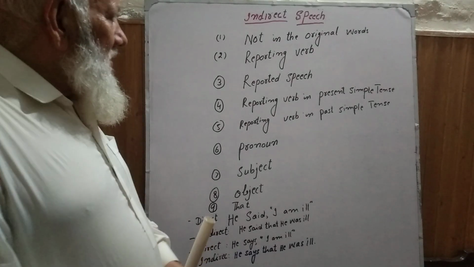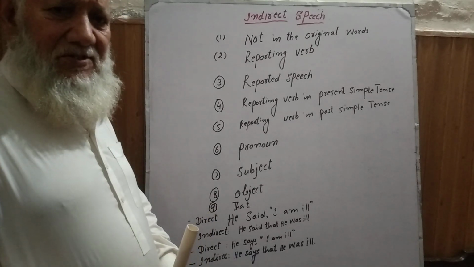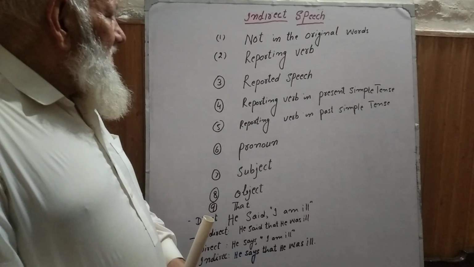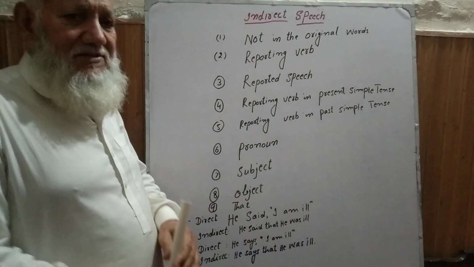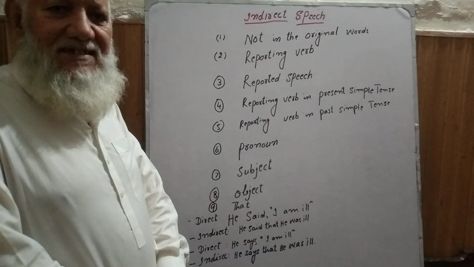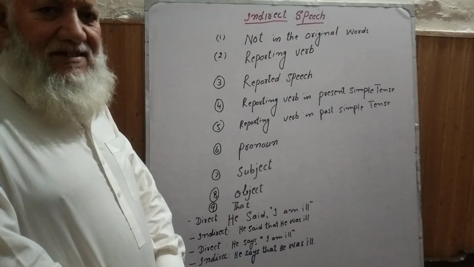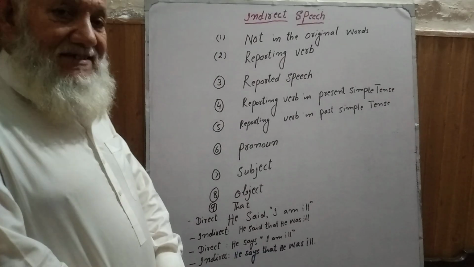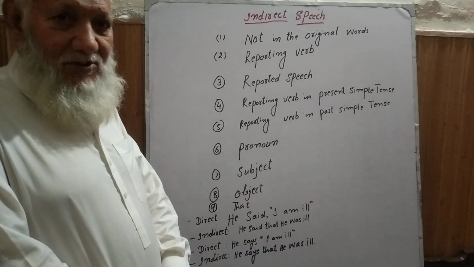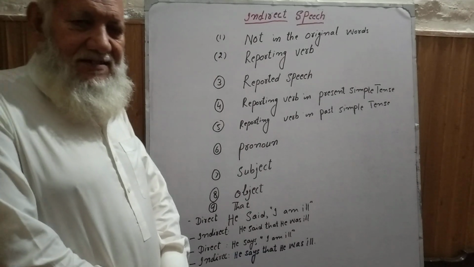So now we want to discuss indirect speech: how to convert direct speech into indirect speech. You have knowledge about direct speech, which I have discussed.